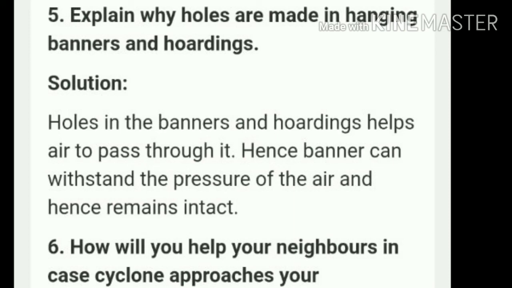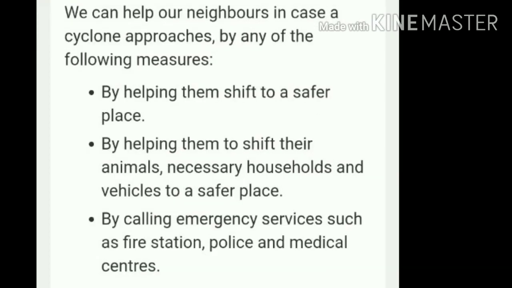Sixth question. How will you help your neighbor in case a cyclone approaches your village or town? Yes, we can help our neighbors in case a cyclone approaches by any of the following measures. First, by helping them to shift to a safer place, by helping them to shift their animals, necessary household goods and vehicles to a safer place, or by calling emergency services such as the fire station, police and medical centers.